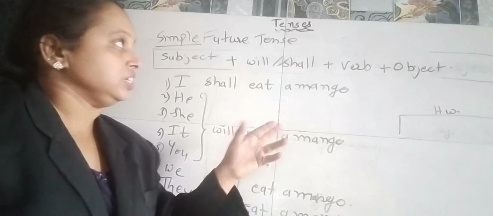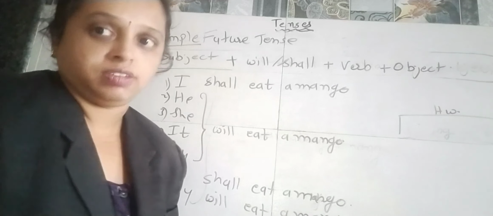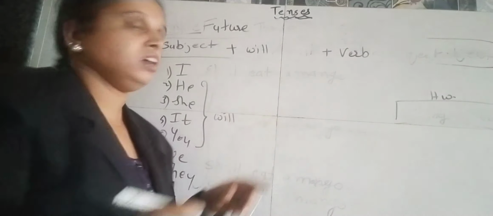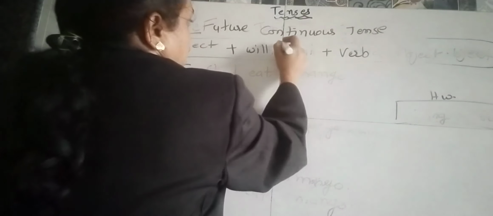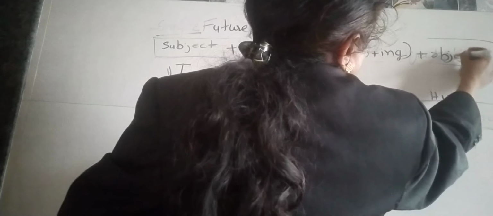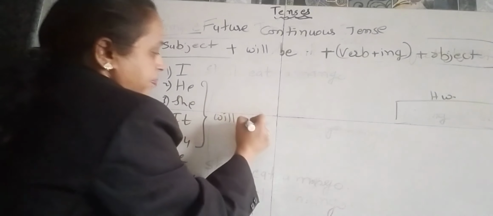Okay. Now we'll see the future continuous or the progressive tense. Now we'll see the future continuous tense. So what will be the formula for it? Subject plus will be plus verb plus ing and object. Okay, so here everything will be will be.